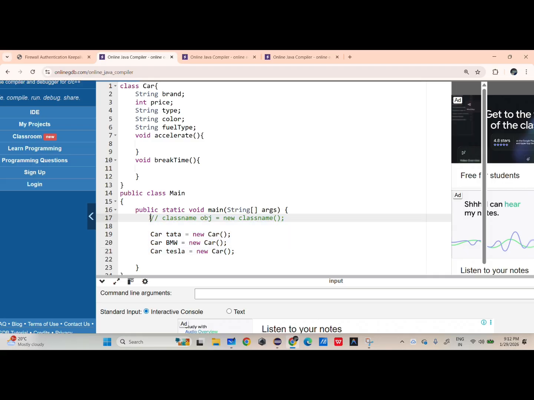In order to create objects, we go for a class. I have to create multiple objects, so how do I create objects? By using a class. Before creating an object, I should have a blueprint. Correct? In order to build a blueprint, I should go for a class. After building the blueprint, I create my objects. That's all. So class and objects are correlated.